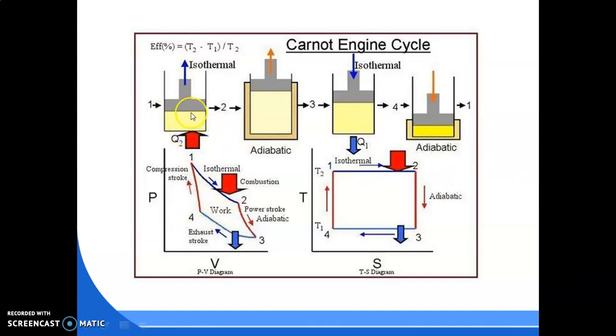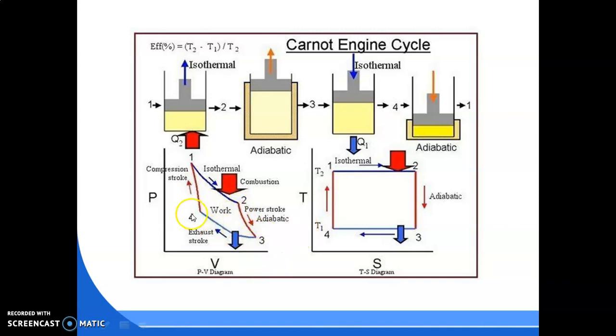So 1 to 2, that is isothermal expansion. Here some heat will be added and the hot gases will expand. Then in the 2 to 3 process, the cylinder wall will be made adiabatic, insulated, so no heat rejection will be there. Whatever heat content is inside the hot gases, according to this, the volume will be displaced from V2 to V3. For that, the pressure will decrease from P2 to P3.